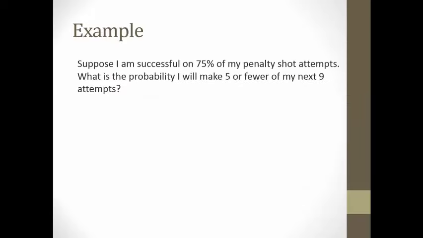Another example: you're a 75% penalty shot taker. So what's the probability you make 5 or fewer? Now, this is where we've actually kind of done this before. We said, all right, we'll let X equal the number of shots made, and we would set up those tables. Sometimes we were given probabilities, like the insurance problem we did, where 1 out of 2,000 and 1 out of 500. Sometimes we can think through, all right, a family wants to have kids until they have a girl, so we can think through all the possible combinations.